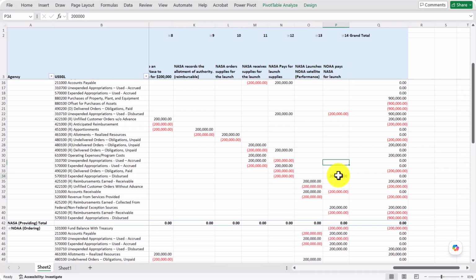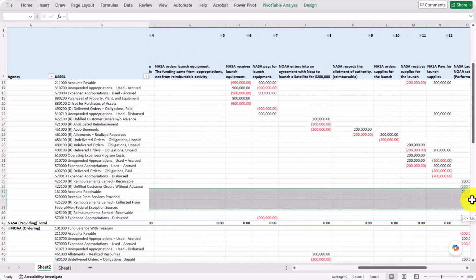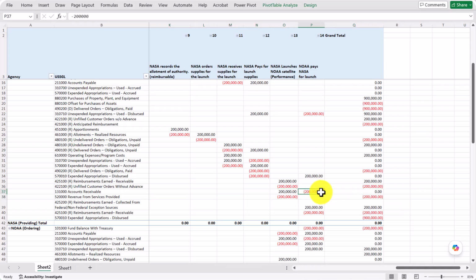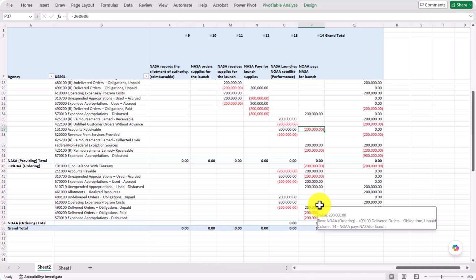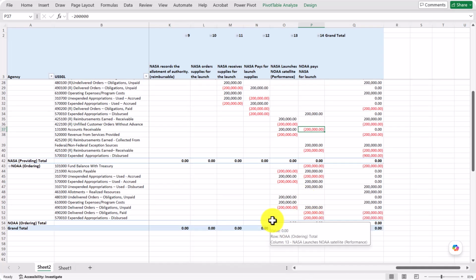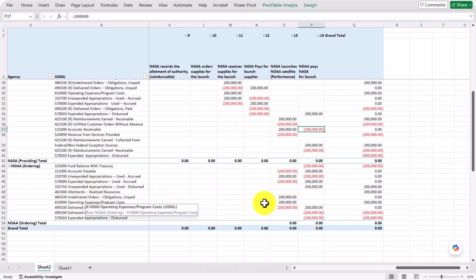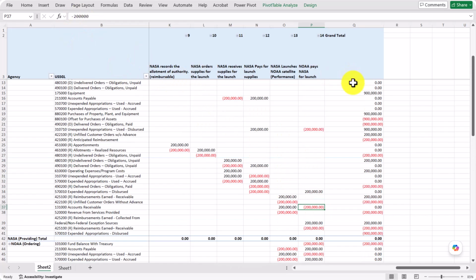They're making their other entries, reducing their AR balance. Now NOAA is reducing their AP balance, recording their expense, and moving their budgetary accounts for obligations from delivered orders to obligations paid.